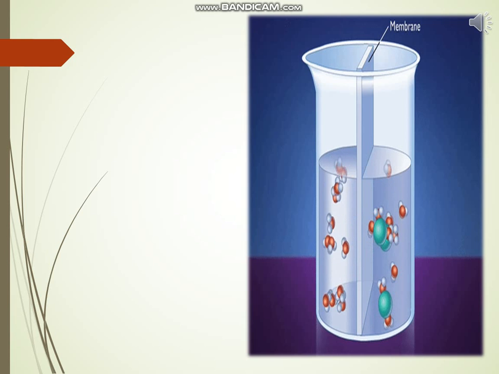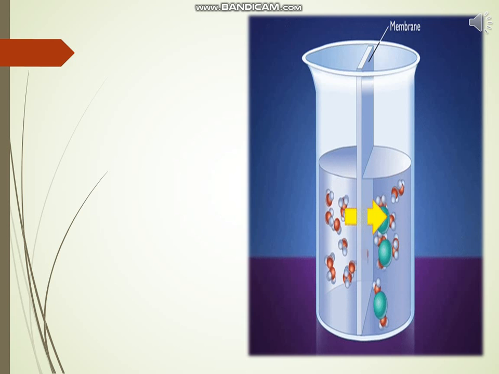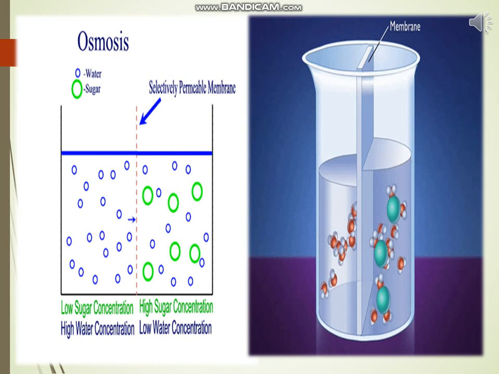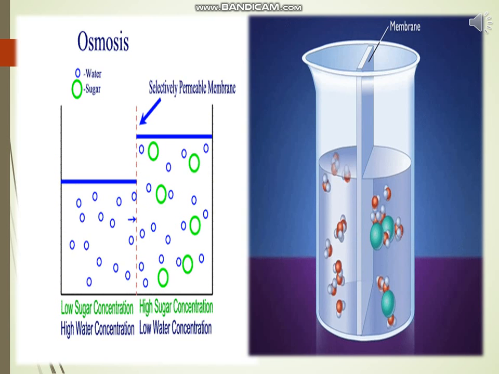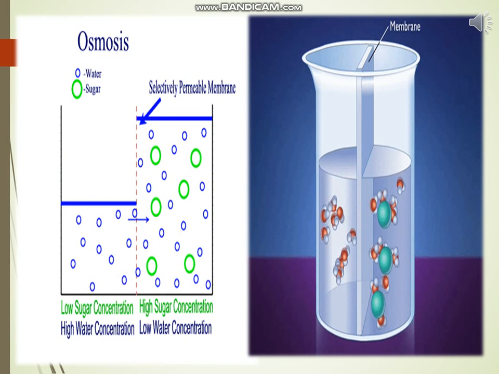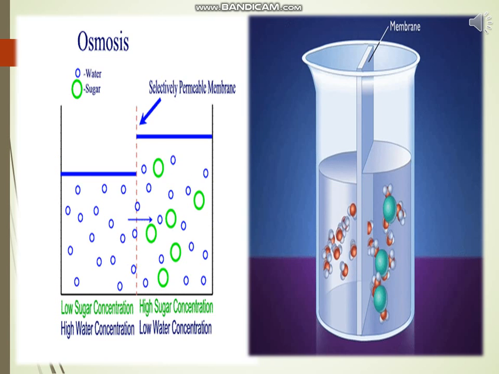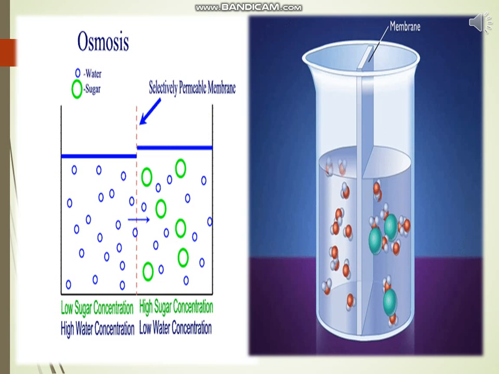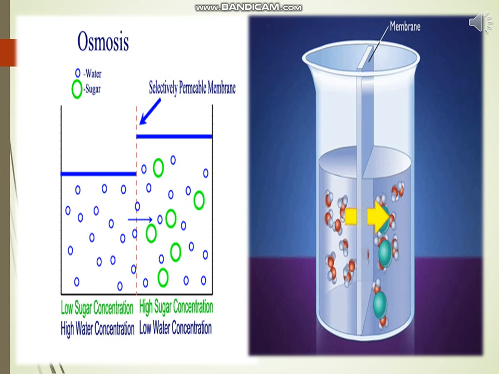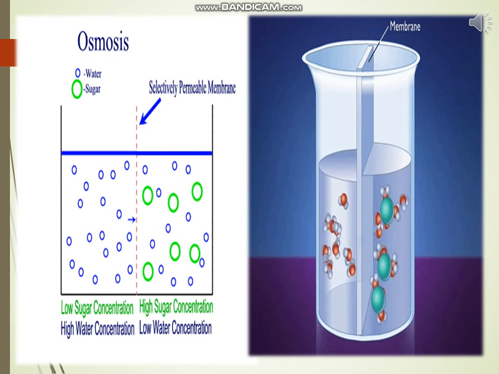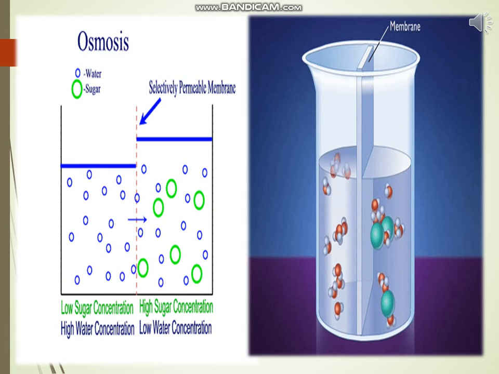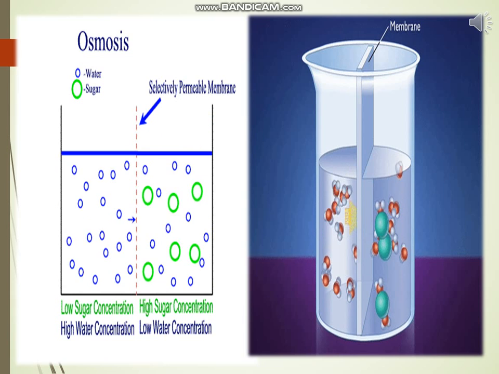The movement of water molecules through such a selectively permeable membrane is called osmosis. The movement of water across the plasma membrane is also affected by the amount of substances dissolved in water. Thus, osmosis is the passage of water from a region of higher concentration through a semi-permeable membrane to a region of lower concentration.